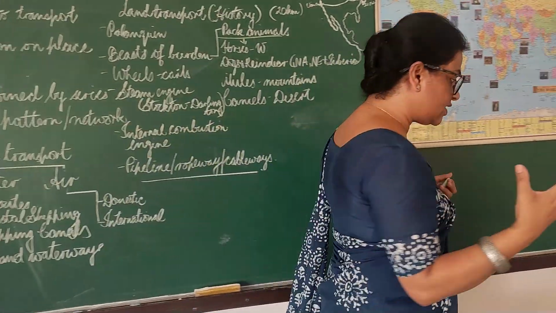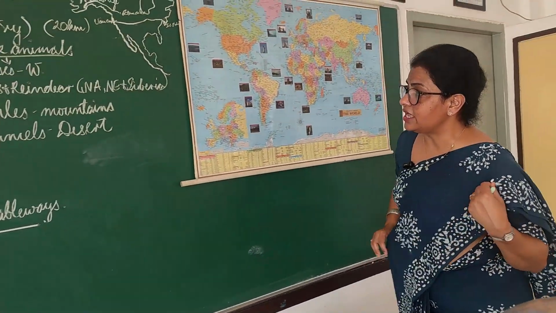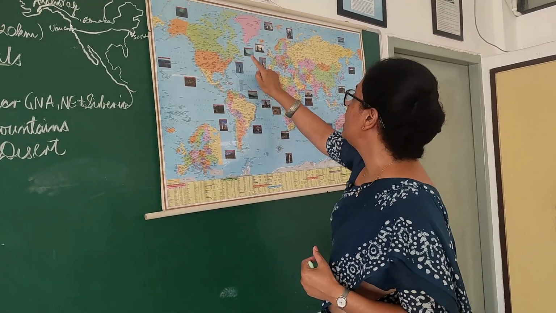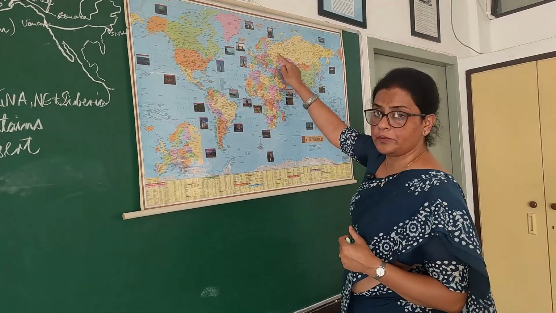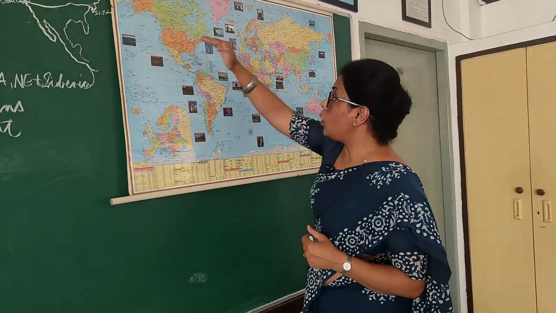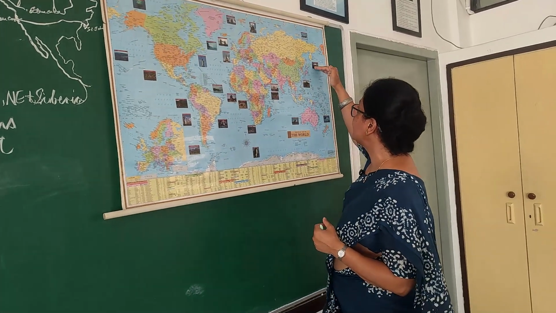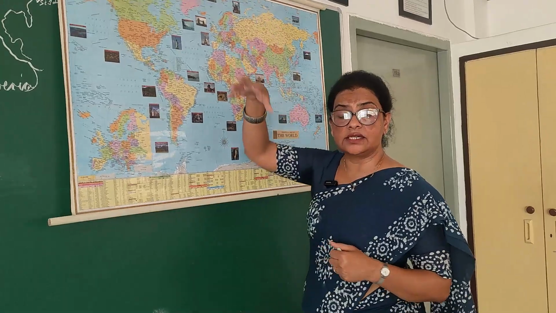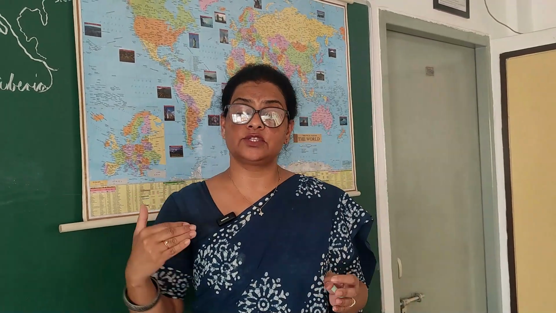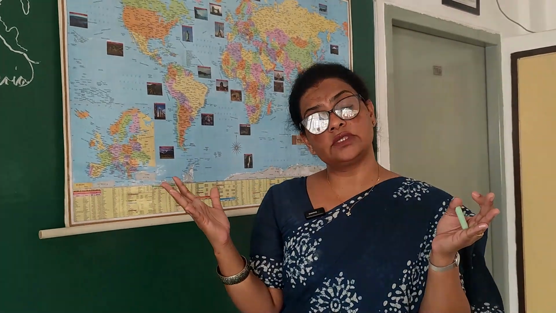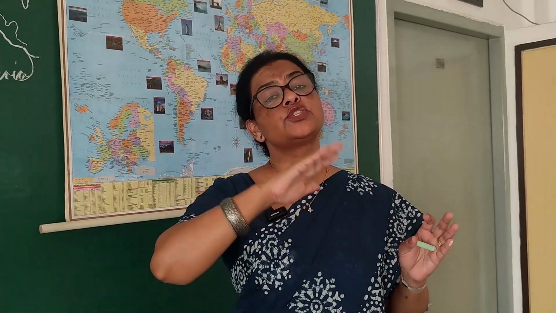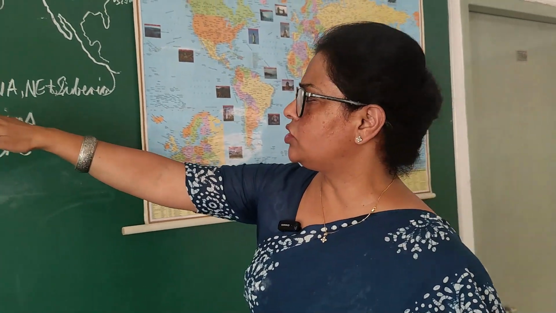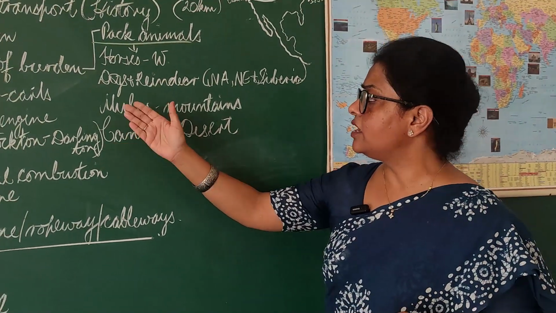Now, where are these places? Let us see on the map. North America, Northern Europe and Siberia. All of these regions lie in the Arctic Circle. In the Arctic Circle, most of the time they are under snow. The snow cover is there, and so the sleighs are pulled by the dogs and the reindeer.